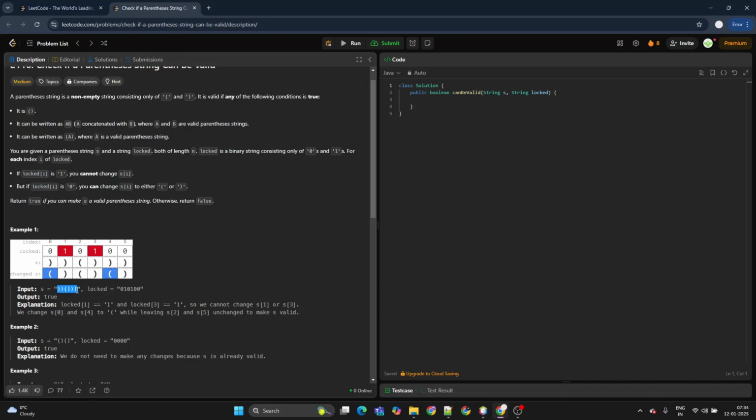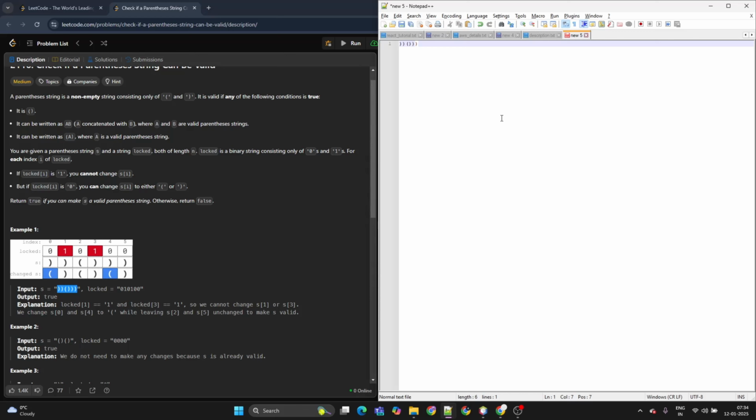So let me open one and copy this thing. I read the question, so that's the thing I'm just going through. So we have a string. It has an open bracket and then another open bracket, and then closing, opening, closing, closing, and closing. If the lock status is 0, we can change it to either opening or closing.